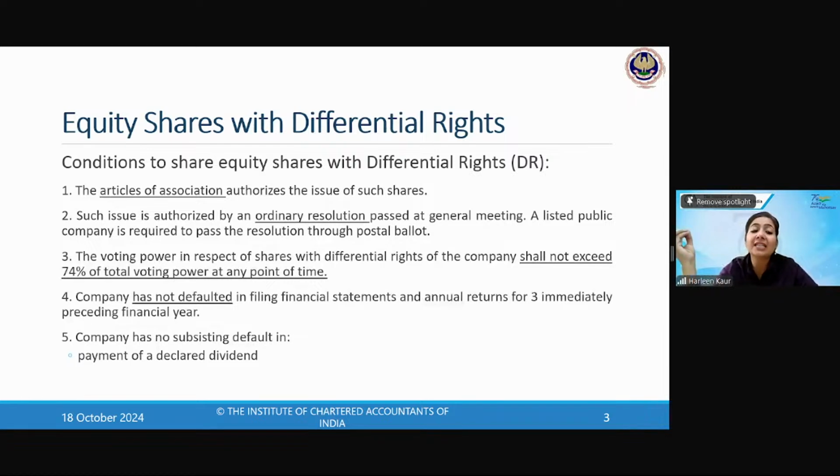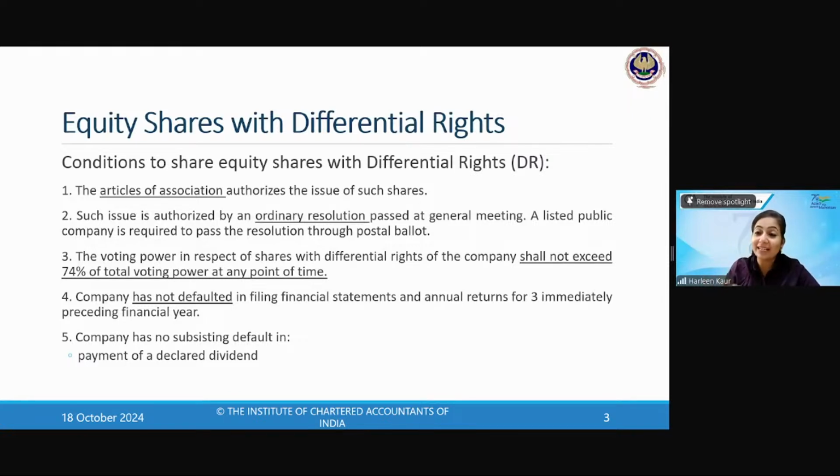If the company has defaulted in paying the dividend, then can it issue DVRs? Tell me. The company defaulted in paying dividends. Then can you issue? Yes, Abhijit, that's absolutely correct. So no, ma'am, we cannot issue if you have defaulted in paying a dividend. So MCQs can come like this.